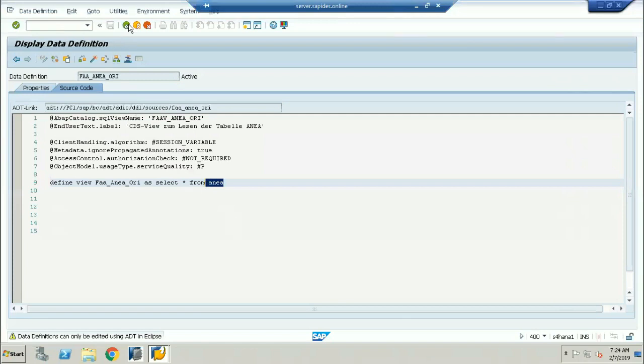Now in the same way, if I go back, this is the source code. We can call it the source code.